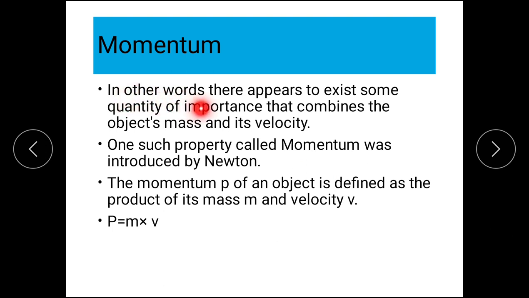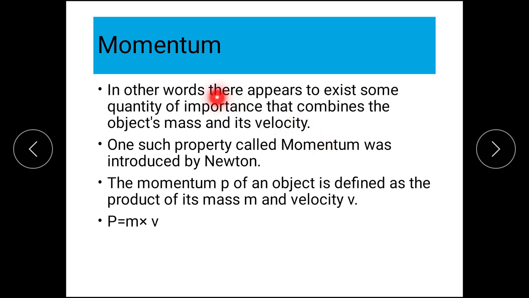In other words, there appears to exist some important physical quantity that combines the object's mass and its velocity. So, some quantity is there in physics which combines mass and velocity of the object.